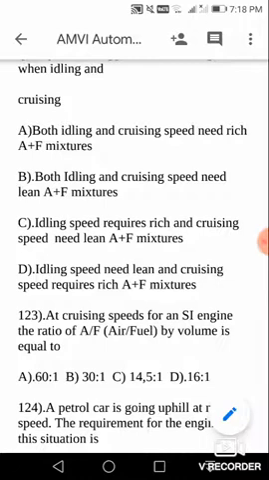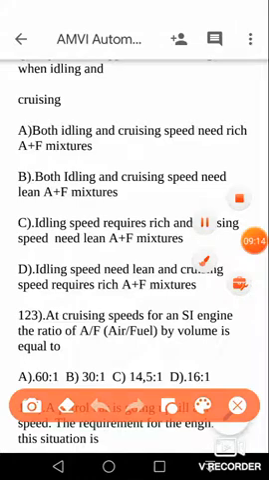That means 60 parts air and 1 part fuel. So, 60:1, this is nothing but a very lean mixture. 14.5:1 is the chemically correct mixture. 16 is a little more than the chemically correct air fuel ratio. So, this is a little leaner, and 60 parts air to 1 part fuel by volume is a very lean mixture. So, at cruising speeds you need a very lean mixture, 60:1. That is your answer. Let us mark the answer 60:1.